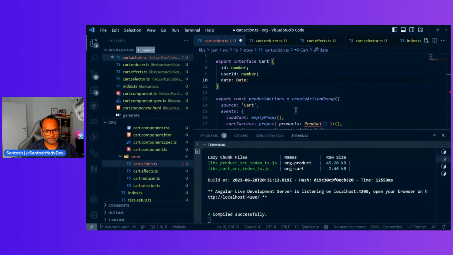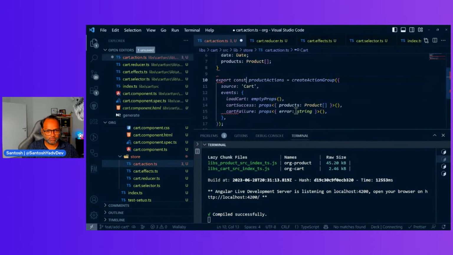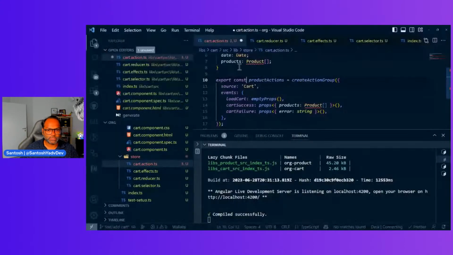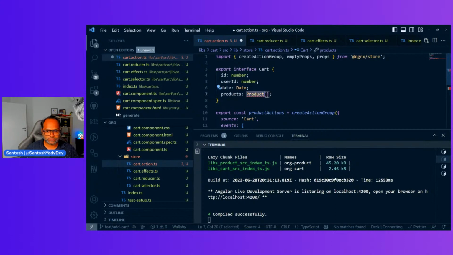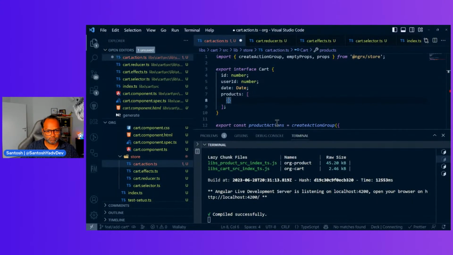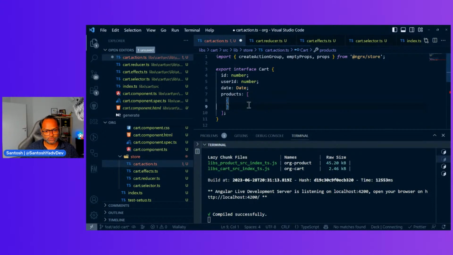Let's use Date. And then we have products, which is a product array, but it's product ID and quantity. So here, let's change this to array of. So should we do that? I mean, it should work.